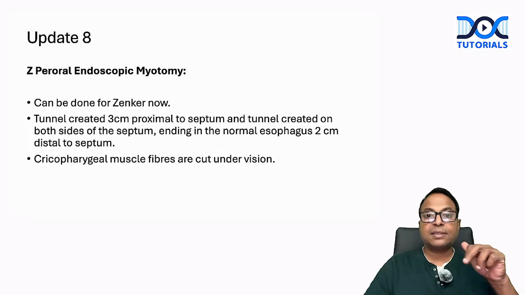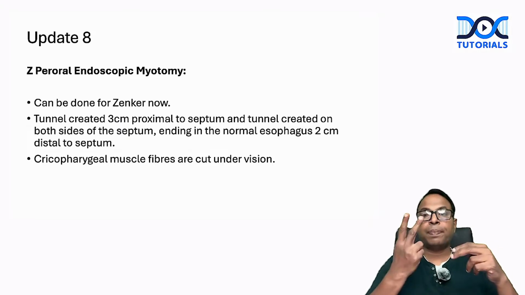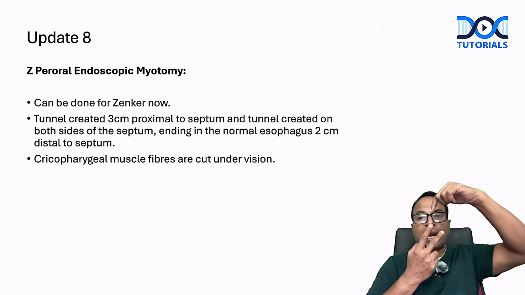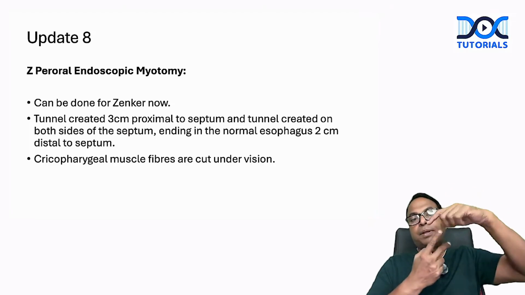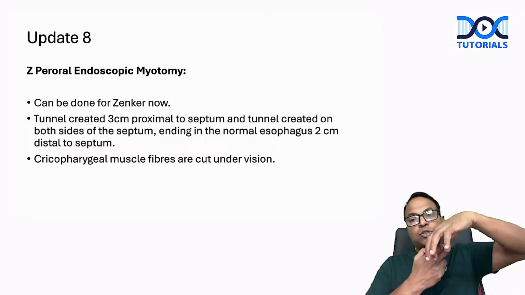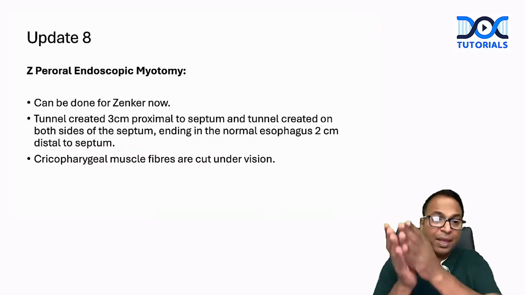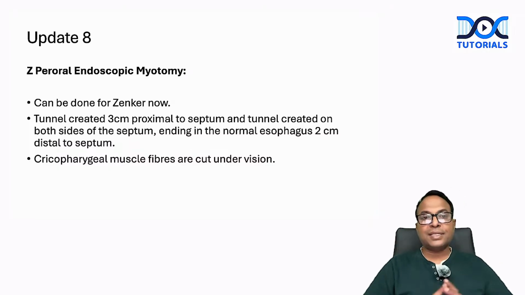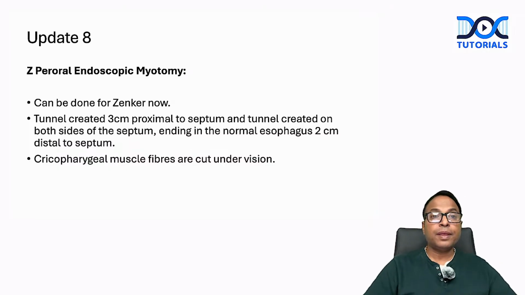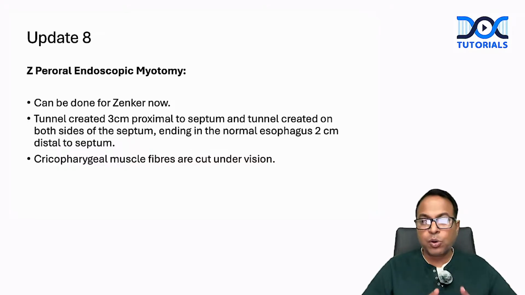They create a tunnel 3 centimeter proximal, above the septum, on both sides of the septum, ending in the normal esophagus 2 centimeter distal to the septum. And now you can cut the septum under vision. That is a specialty of Z-POEM. So just remember, this is a new update. Z-POEM is a procedure that can now be done for Zenker's.